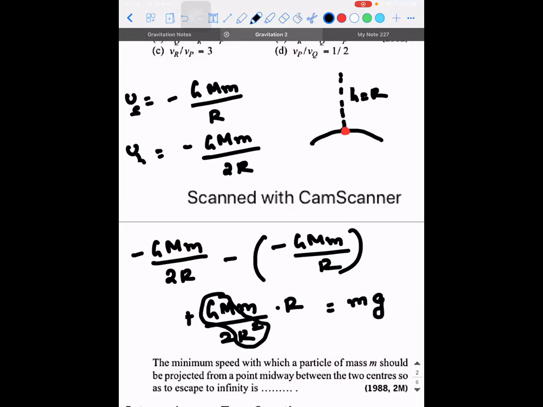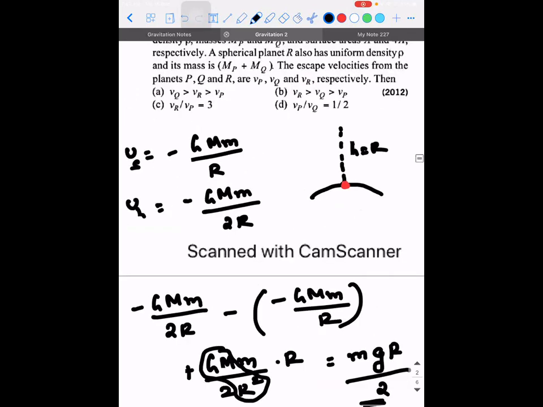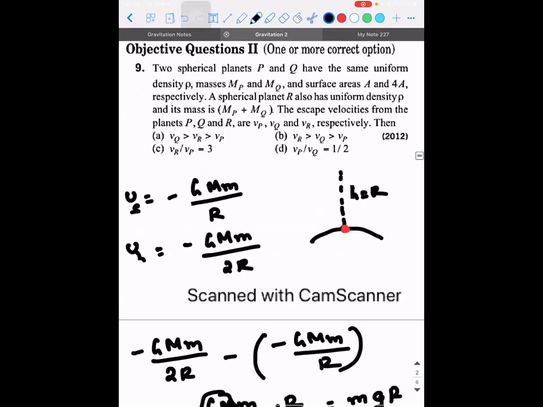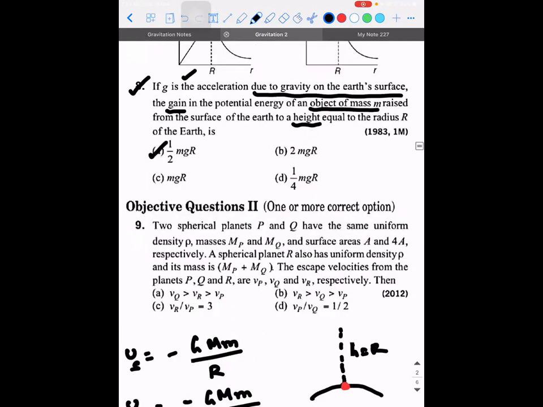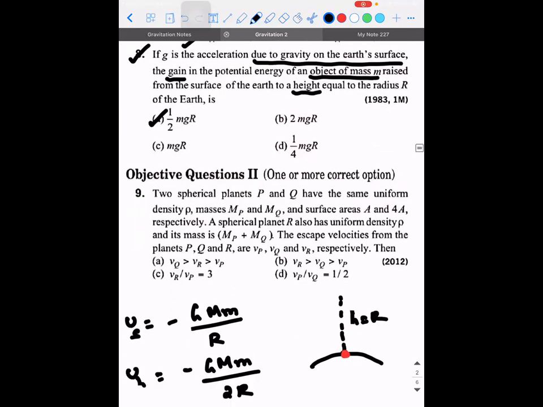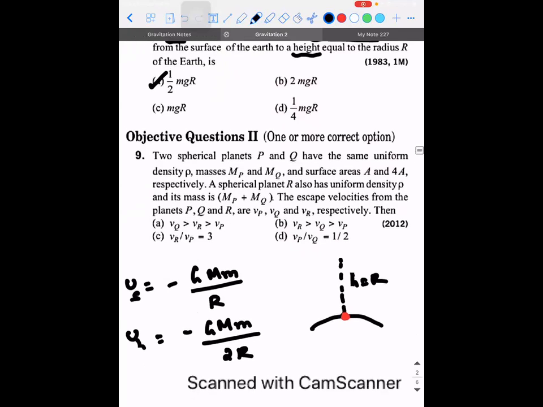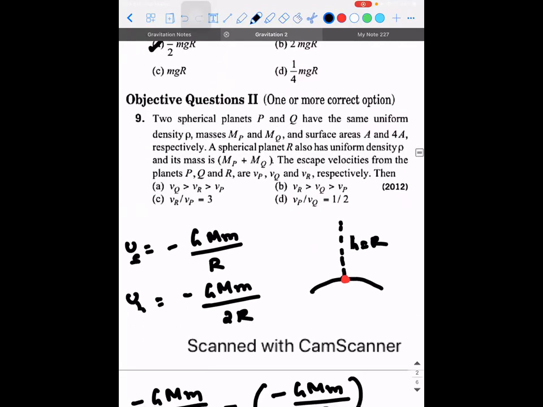So m into small g into R, the whole divided by 2. Is there an option like this? Yes. Clear? Yes, sir. Okay.